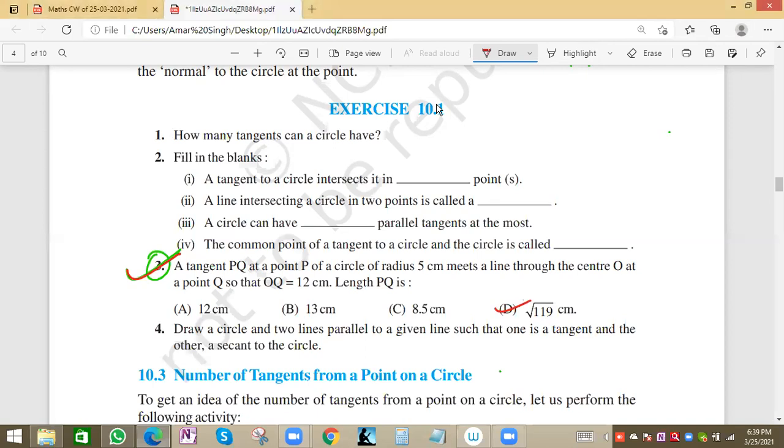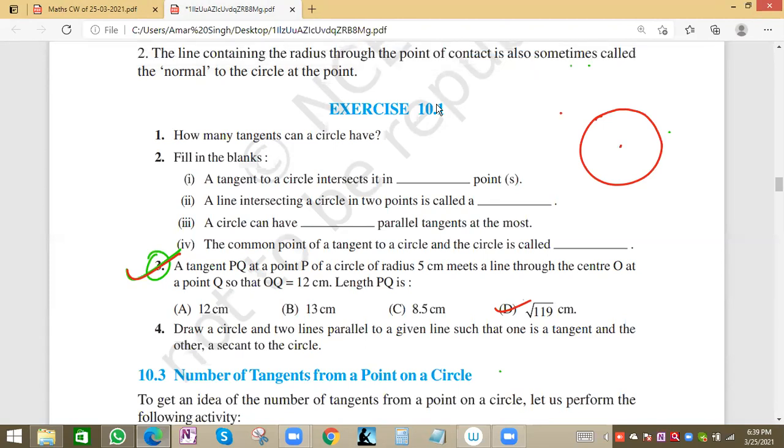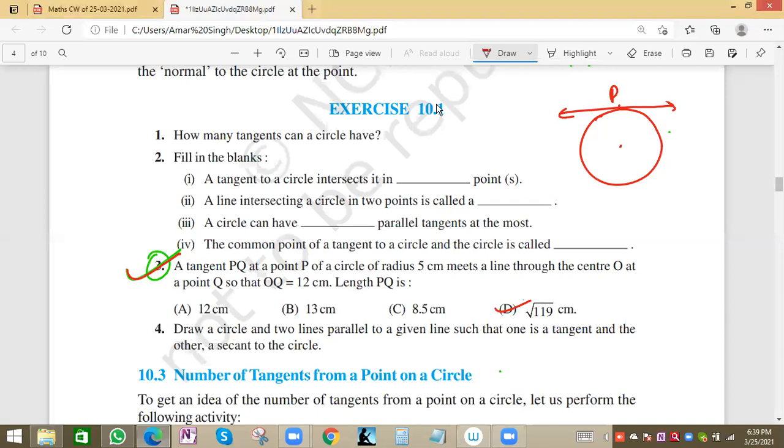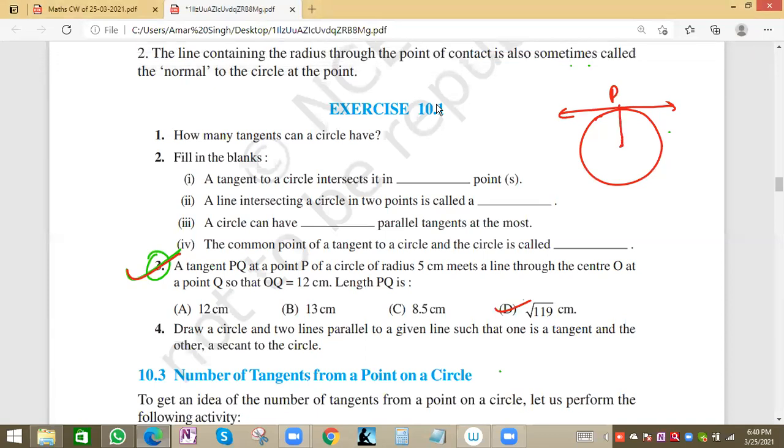Because see, we have one circle given and a tangent PQ at a point P. So P is the point of contact, and the radius is 5. The center O meets the line through the center at point Q. OQ is 12, and the center is O. So we can take point P anywhere, and this is OQ, 12.